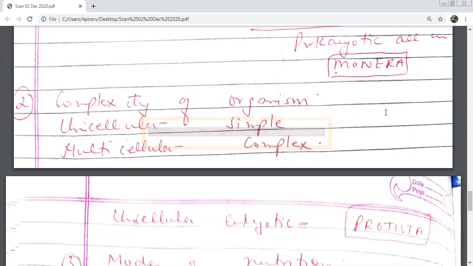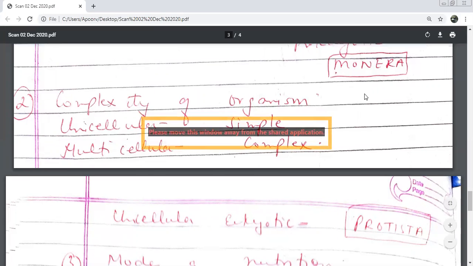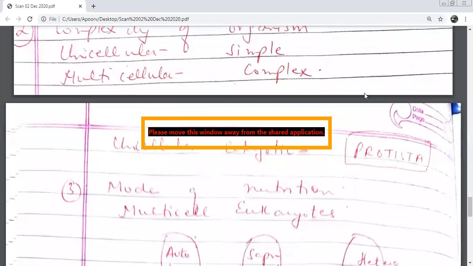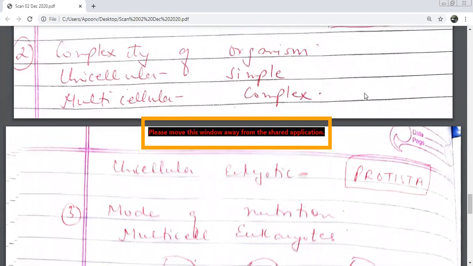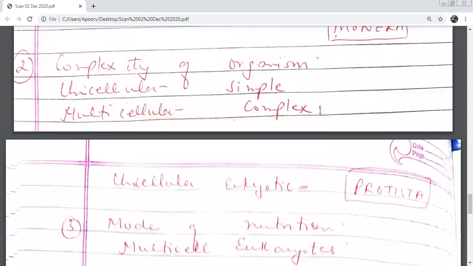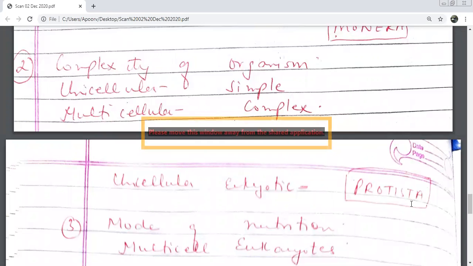So I am starting with the lowest level. तो सबसे पहले कौन सी किंगडम का नाम लिया था मैंने बेटा? प्रोकैरियोट्स वाला. Monera. Please keep in mind this. So the lowest level we had was Monera. Then we talked about unicellular, multicellular. You told me कि unicellular ज़्यादा simple होते हैं. So चलो simple वाला level पढ़ लेते हैं. That is Protista. What are unicellular eukaryotes? Protista. Yes, very good.